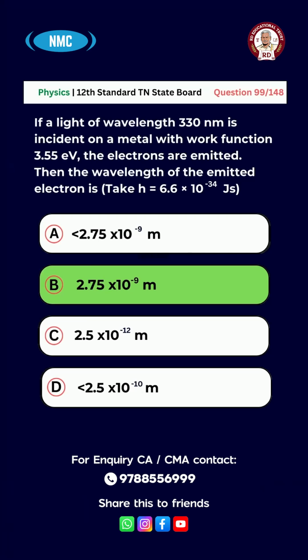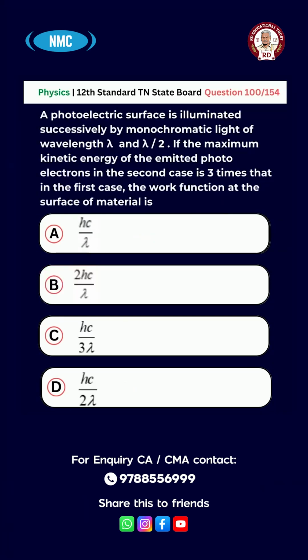Question number 100. A photoelectric surface is illuminated successively by monochromatic light of wavelength λ and λ/2. If the maximum kinetic energy of the emitted photoelectrons in the second case is 3 times that in the first case, the work function at the surface of the material is option A, hc/λ, B, 2hc/λ, C, hc/3λ, D, hc/2λ. The right answer is option D, hc/2λ.